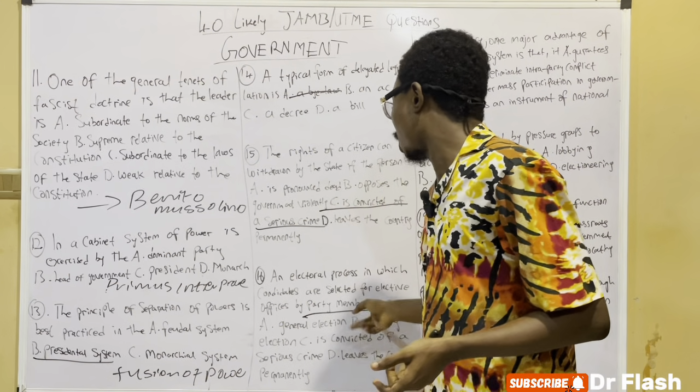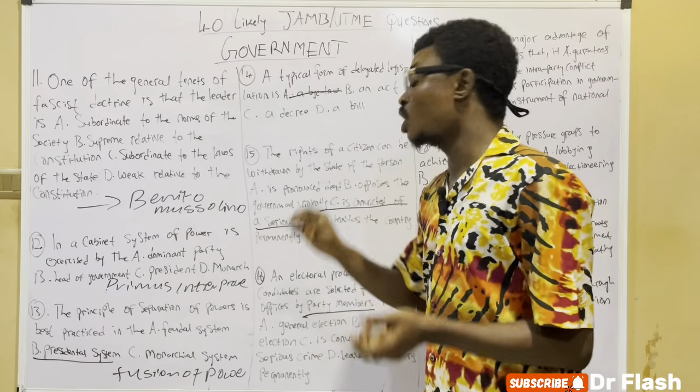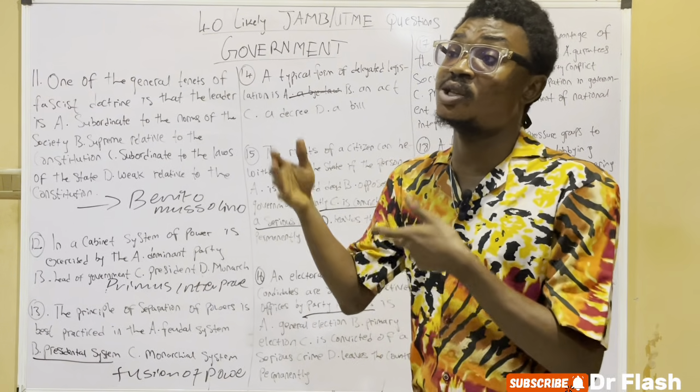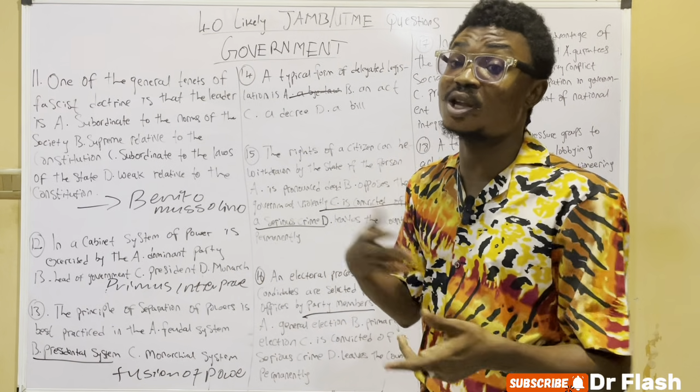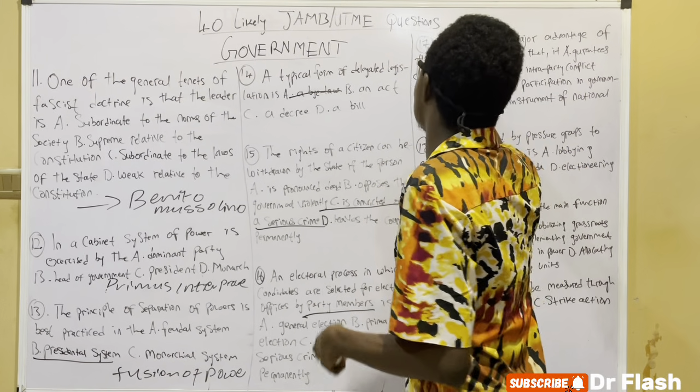So all these are called primary elections. So you have to take note of primary election, take note of your general election, take note of your by-elections, and take note of other elections like your direct election or your indirect elections. So moving to the 17th question here.